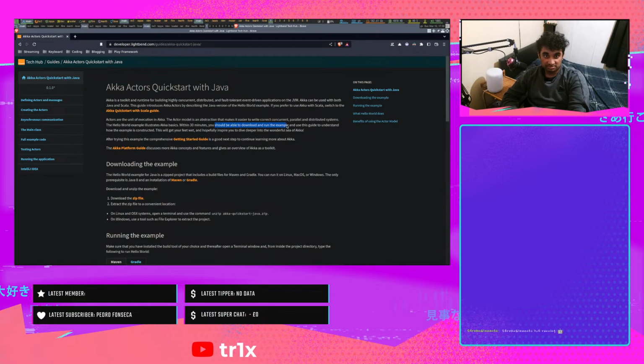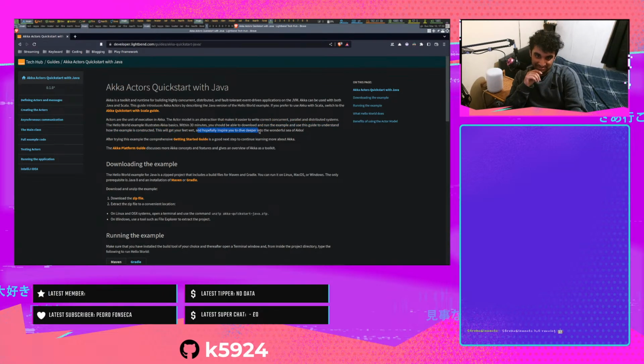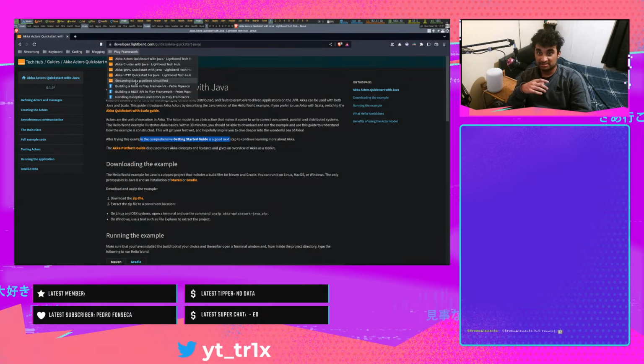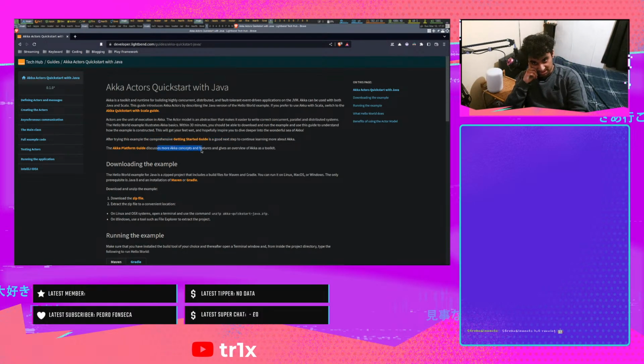Within 30 minutes, you should be able to download and run the example and use this guide to understand how the example is constructed. Well, that's a stretch. It might take me like an hour, but we'll see how it goes. This will get your feet wet and hopefully inspire you to dive deeper into the wonderful sea of Akka. I don't know if I'm pronouncing it correctly, but I'm gonna go with Akka. If that's wrong, please correct me in the comments or the chat. After trying this example, the comprehensive getting started guide is a good next step to continue learning more about Akka. I've got these other ones that I'm going to get through, so we'll see. The Akka platform guide discusses more Akka concepts and features and gives you an overview of Akka as a toolkit.